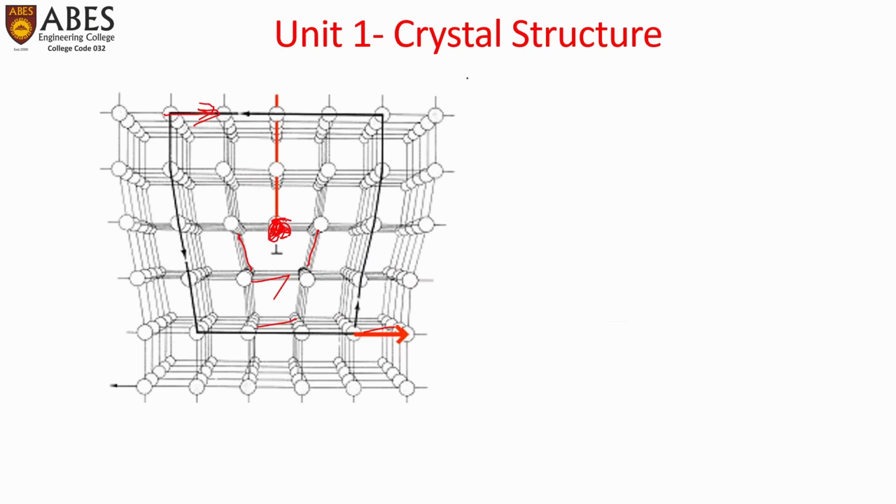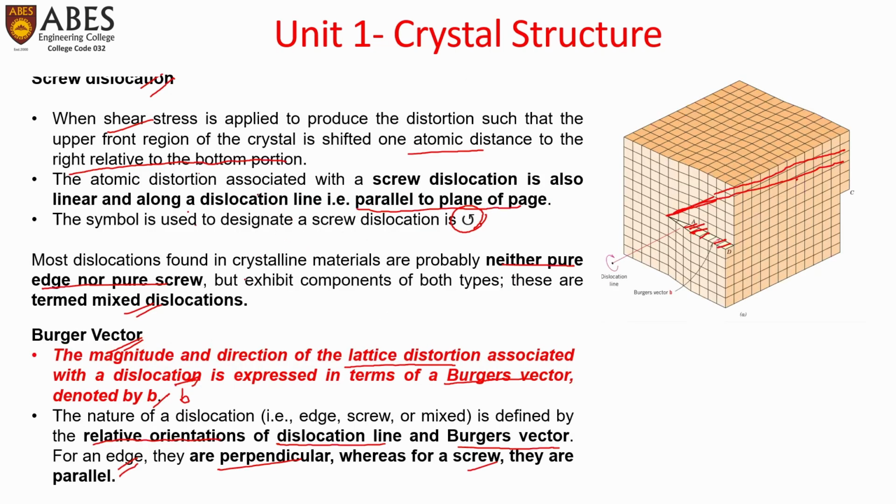So these are perpendicular to each other. So this is called edge dislocation. So in terms of the Burgers vector and the dislocation line, also called the tangent vector, we can tell whether it is an edge dislocation or a screw dislocation.